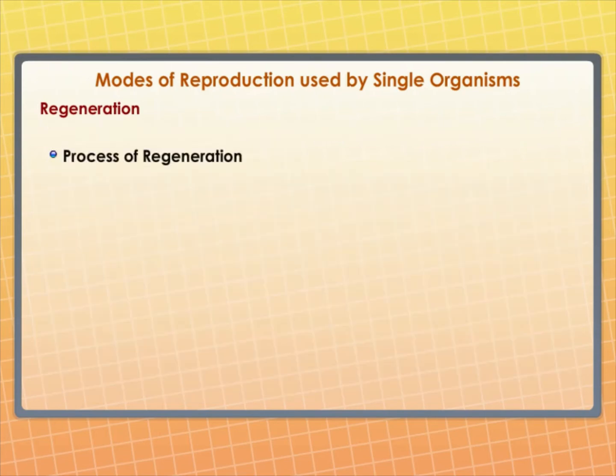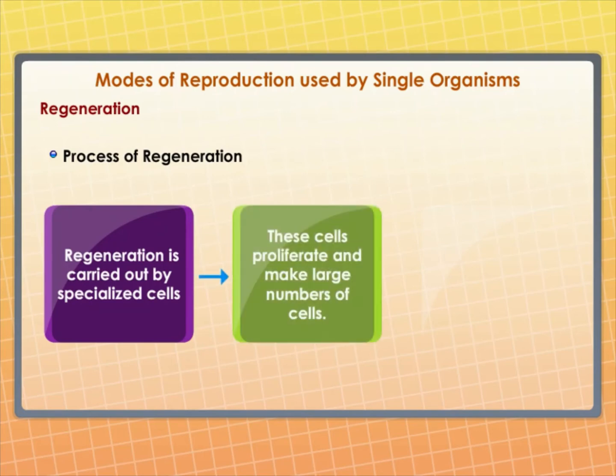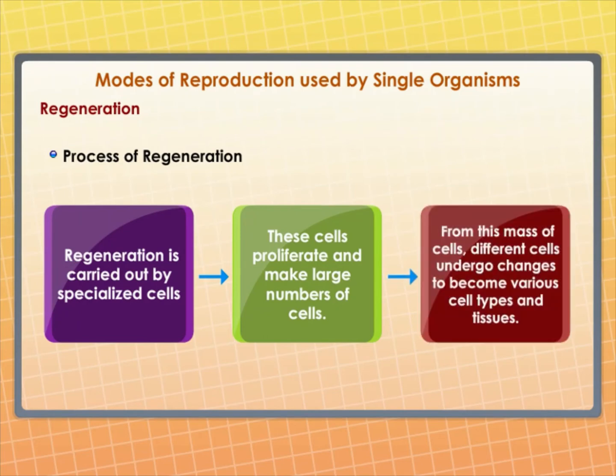Regeneration is carried out by specialized cells. These cells proliferate and make a large number of cells. From this mass of cells, different cells undergo changes to become various cell types and tissues. These changes take place in an organized sequence referred to as development. However, regeneration is not the same as reproduction, since most organisms would not normally depend on being cut up to be able to reproduce.